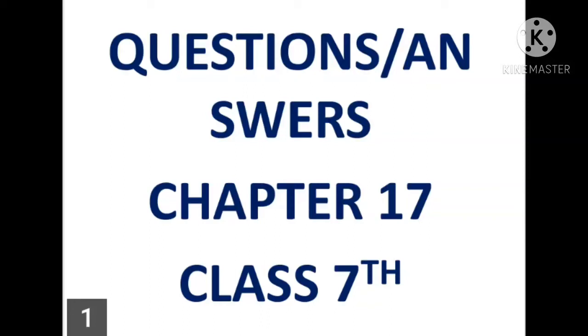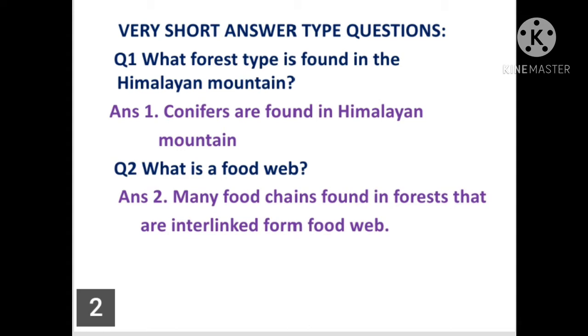Question answer, chapter 17, class 7th. Very short answer type questions. Question number 1. What forest type is found in the Himalayan mountain? Children, the answer is conifers. Conifers are found in the Himalayan mountain, which means conifer type forests are found in the Himalayan mountain.